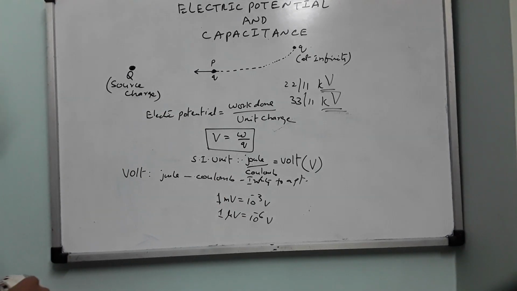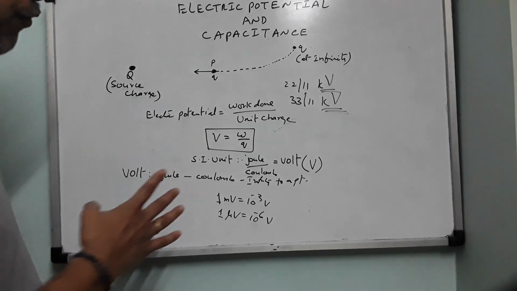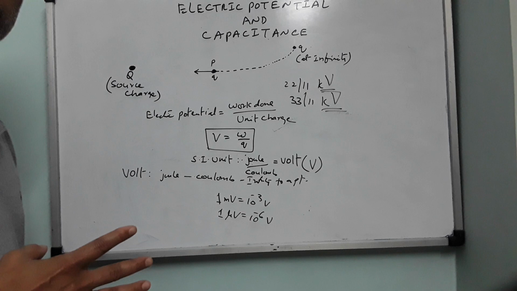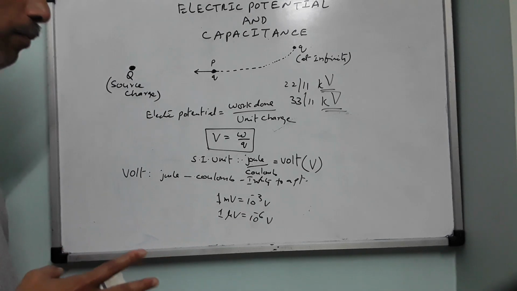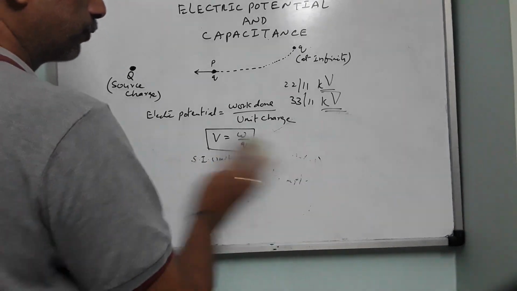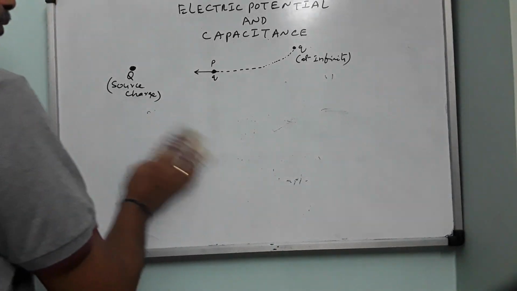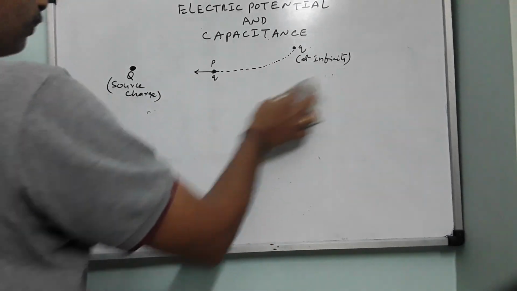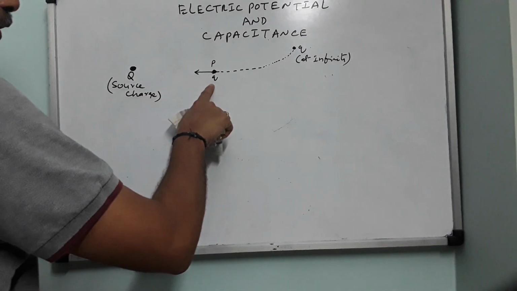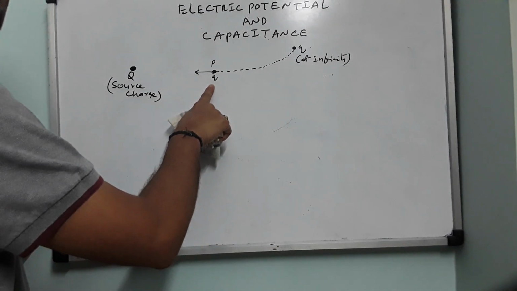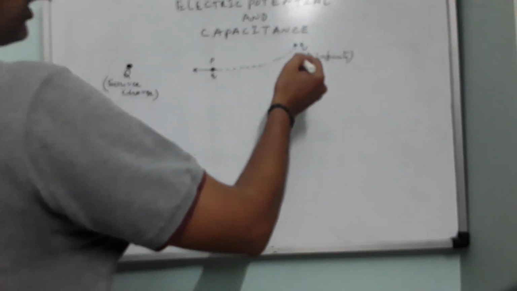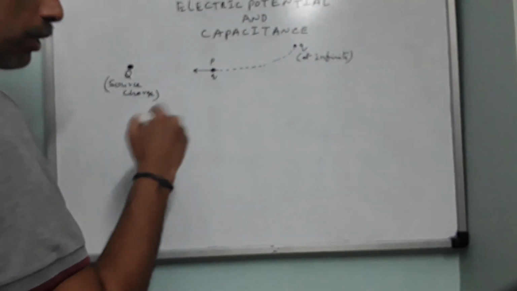Fine. Now, potential is not so significant when you are studying electrostatics. There is another word that is called potential difference, electric potential difference. That we will see how it is defined. So if you bring a charge from infinity to a point near a source charge, then the potential at that point is said to be 1 volt, right? Now, the work done to bring a unit charge from infinity to a point is known as potential.